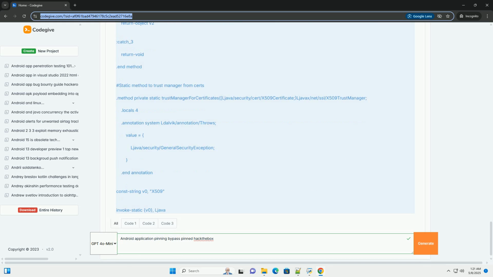First, find the application's process name using adb shell ps | grep application_package_name. For example, this will give you the process ID and name. Let's assume the process name is com.example.pinned. 4. Execute the Frida script. -U connects to the USB device. -f specifies the application package name to spawn.